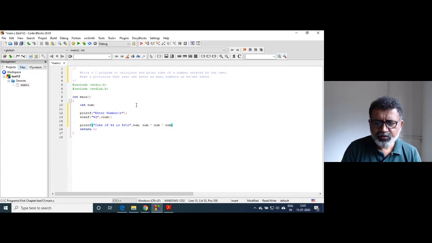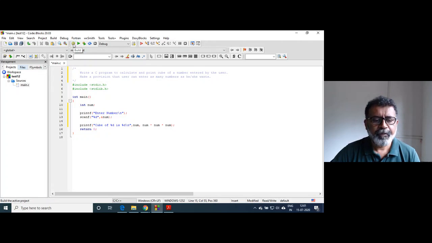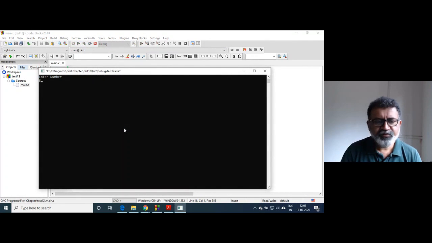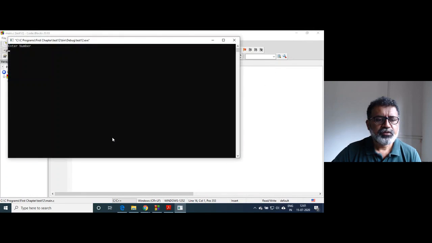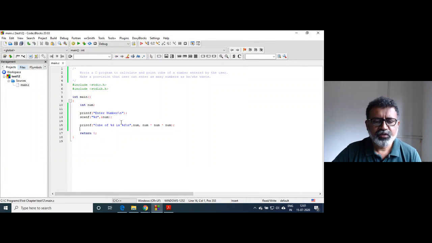This is valid, no problem here, right? I enter, suppose, 5, cube of 5 is 125. You enter 8, cube of 8 is 512.